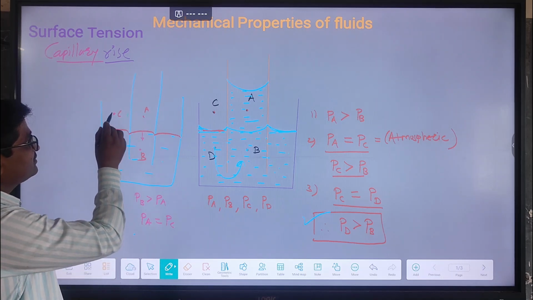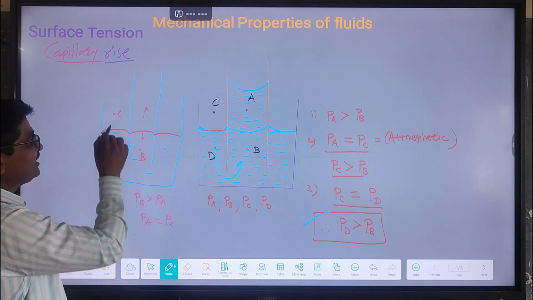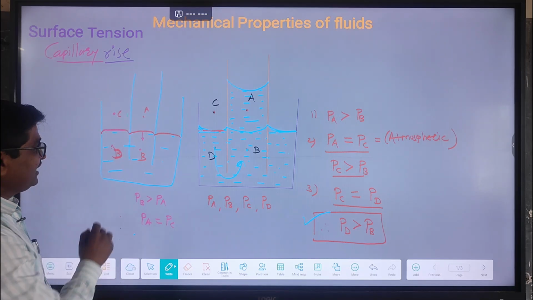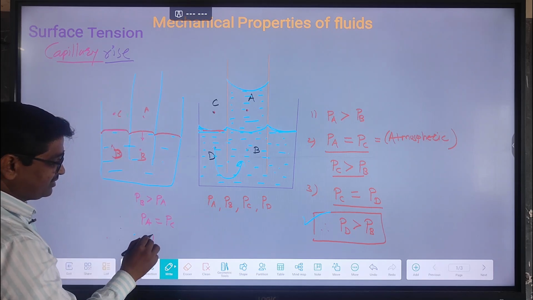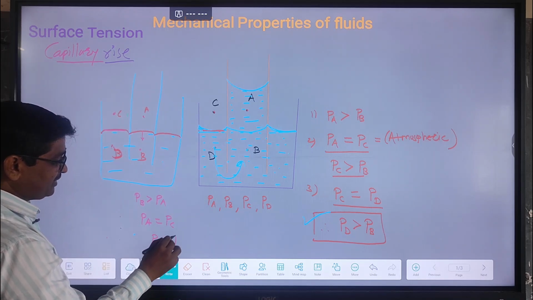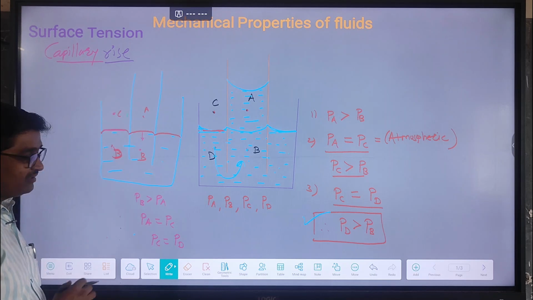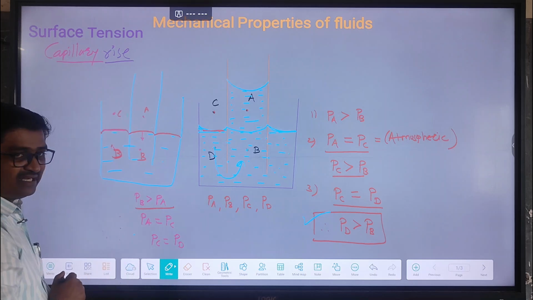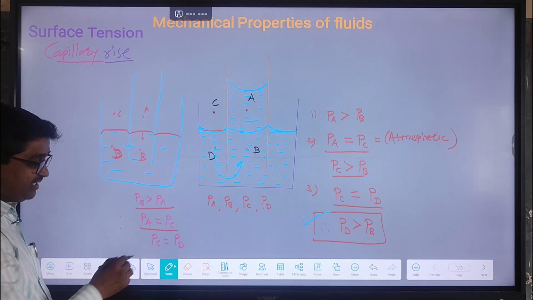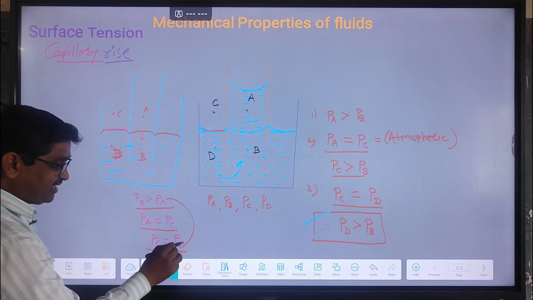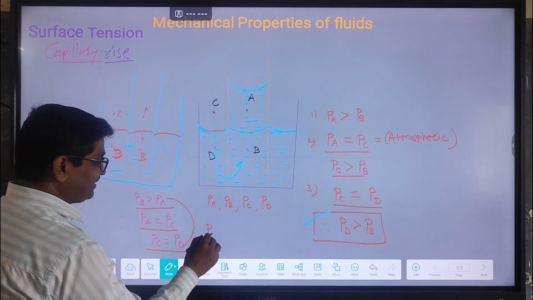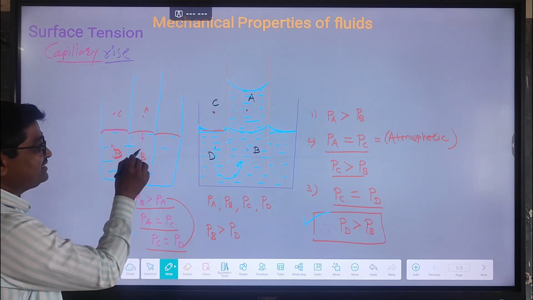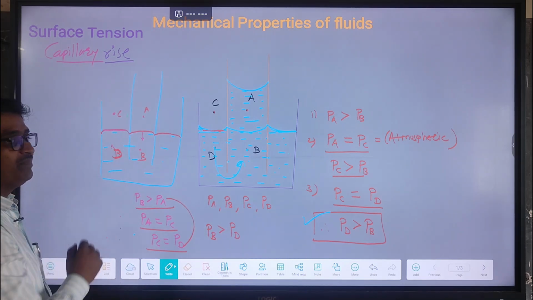And C and D are present at the same horizontal level, just above and below the free surface of liquid, and the free surface of liquid is plane. It means the pressure at points C and D will be the same, so PC is equal to PD. Get it clear? Now it is very clear that PB is greater than PA, but PA is equal to PC and PC is equal to PD. So PA is equal to PD. So we can write that the pressure at point B is greater than the pressure at point D. So it means inside the pressure will be maximum and outside the pressure will be minimum.